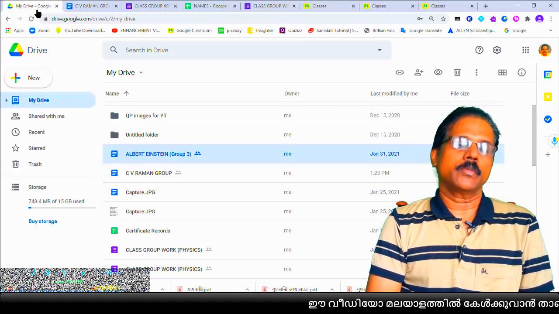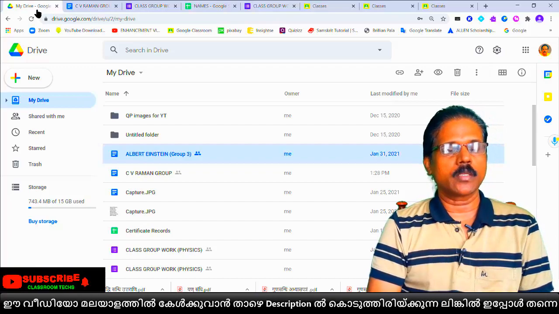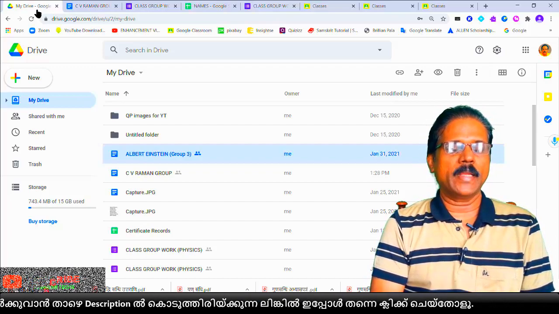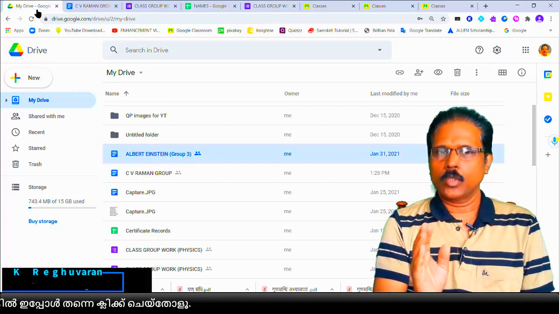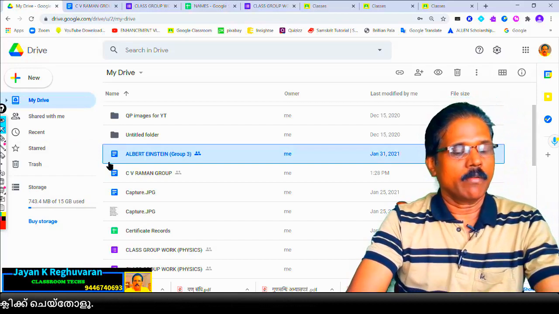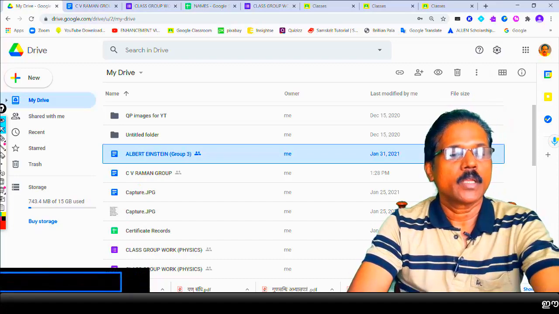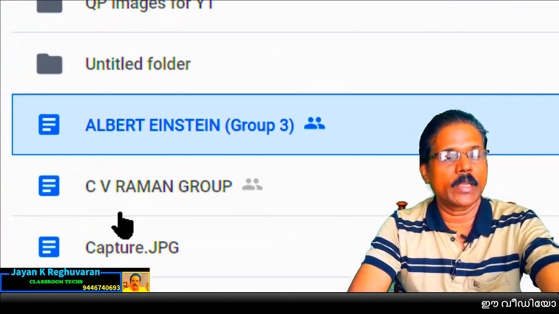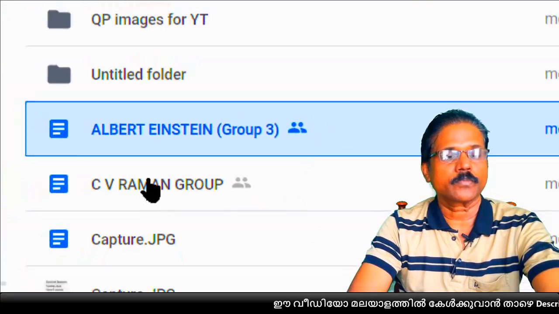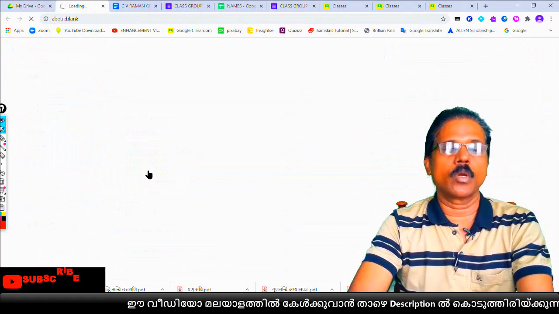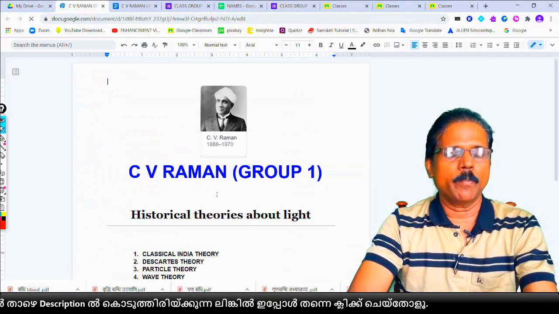Firstly, this is the combination of Google Doc, Google Form and Google Classroom. First, we have to make 5 Google Docs, one Google Doc for each group. I have already made one page for one group, named CV Raman. Here you can see the CV Raman Google Doc. I am opening this. You know how to make a Google Doc very easily, so no need to waste time. So this is one page for one group.